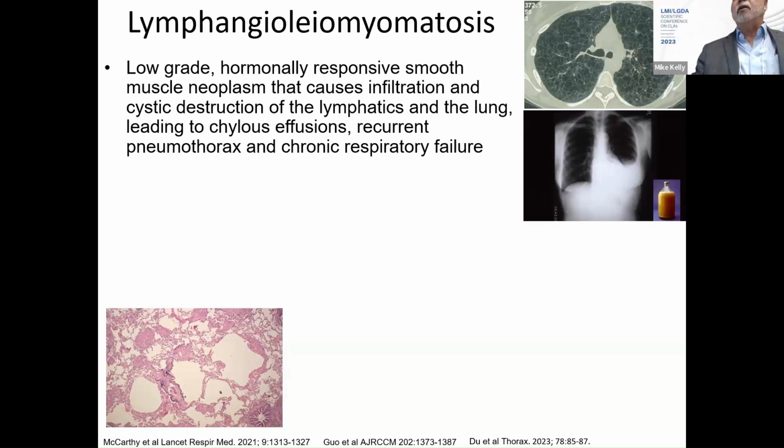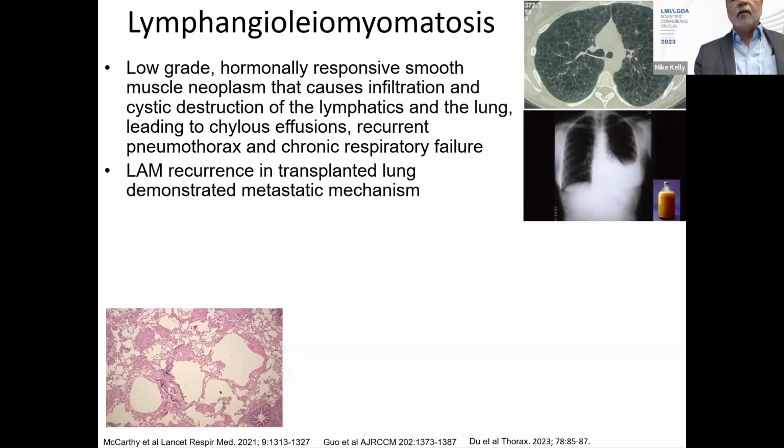In the upper right, you see this CT showing this tremendous profusion of cysts throughout the lung. Just below that, a chylous effusion, and on the lower left is a photomicrograph of LAM lung showing this infiltration of smooth muscle cells forming nodules and lining these cystic structures with tremendous remodeling of the lung. Early on, it was noted that LAM recurrence occurs in the transplanted lung, suggesting that this was a metastatic neoplasm. That was first described in the 90s.